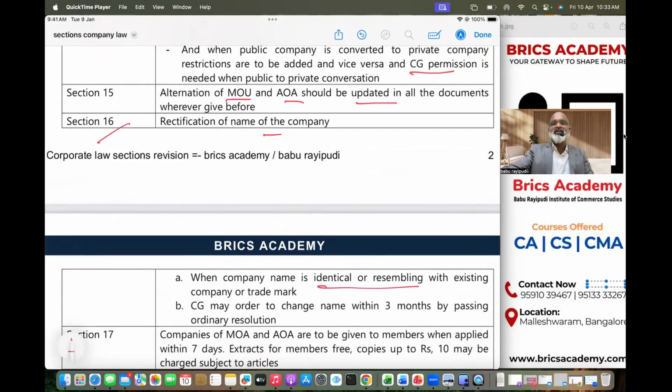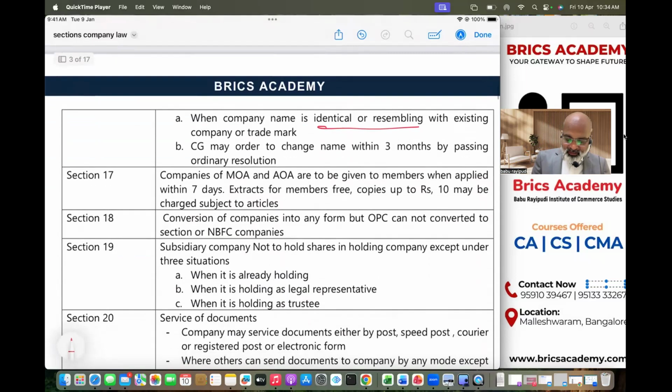So if your company name is matching with an existing company, your company name is resembling, not exactly the same, but resembling, and your company name is matching with a trademark that is already there in the market, such people usually will complain to the central government. Then in such case, section 16 clearly says the central government would ask the company to change the name within 3 months by passing an ordinary resolution. The resolution is very important here.